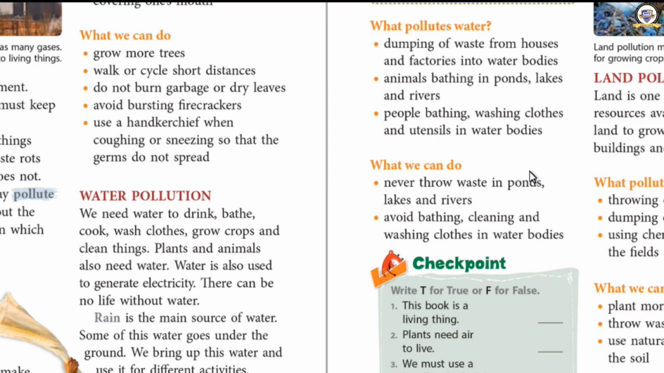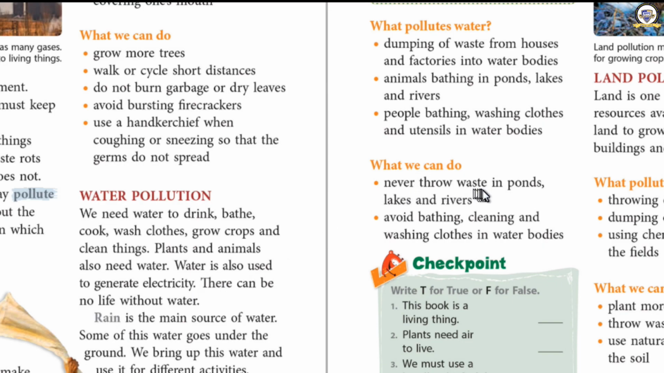So what should we do? Okay, tell me what will happen if we use this polluted water? Of course, we will fall ill. We will have many diseases like cholera. Okay, it will not be controlled even. So we should always drink and use clean water. But our water is polluted. So what can we do?